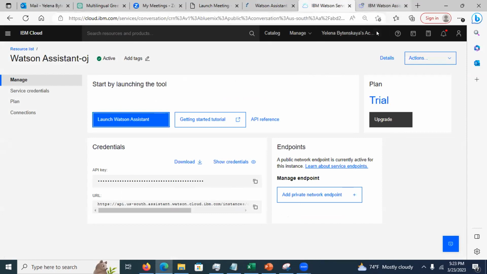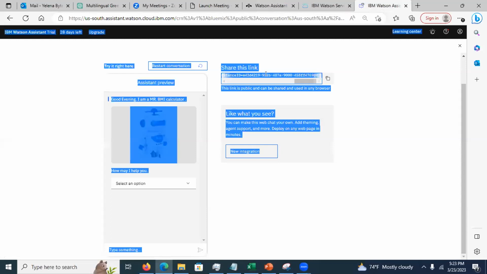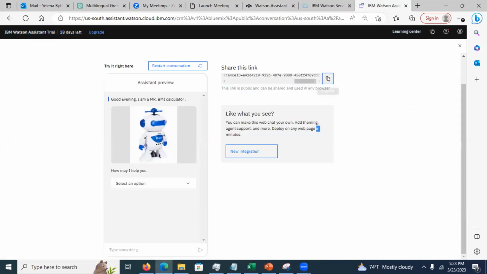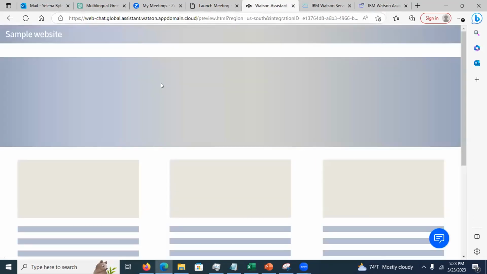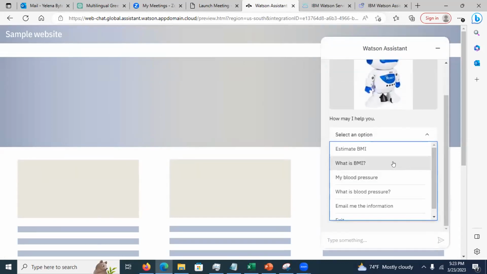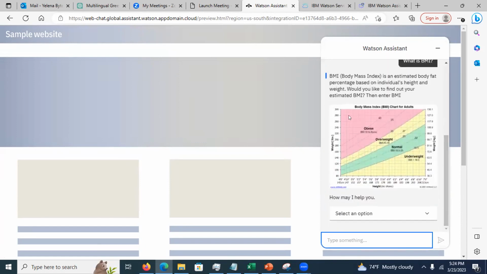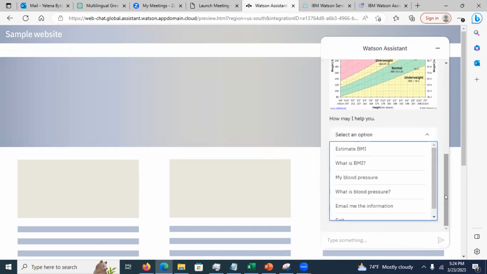Okay, so what I can do, I'll just get this link again, copy and paste. There we go. Now I can click on this again, and now I can select a different option. I can say, what is BMI? And what this did, well, unfortunately, this is hard-coded, but this is an explanation. And this gives me this little picture. And then it asks me again what else I can do, right?